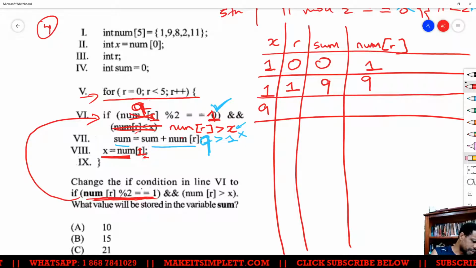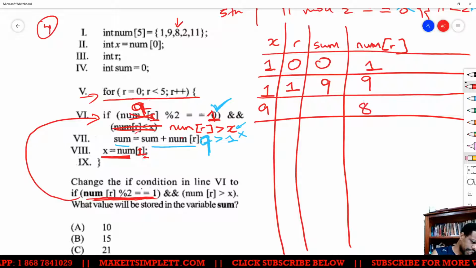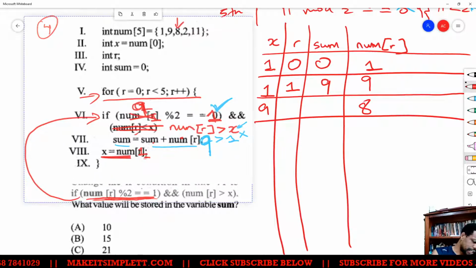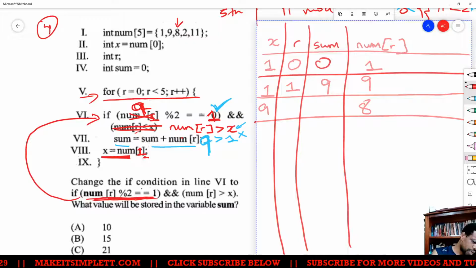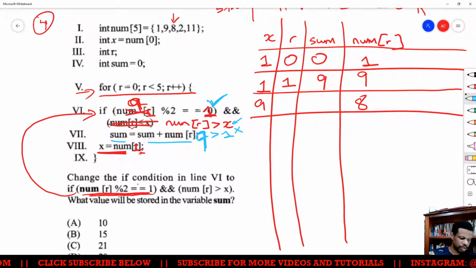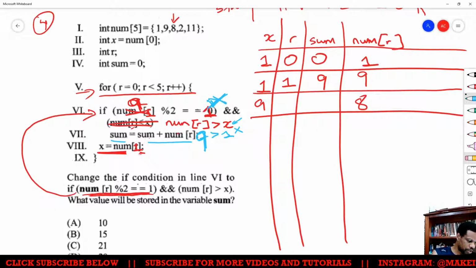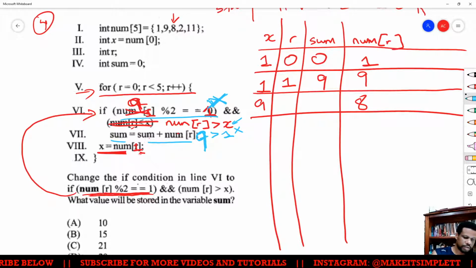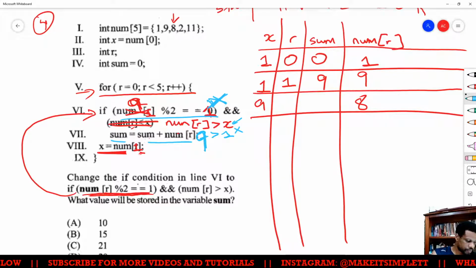Right, so now we go in and do this line here, which is x is equal to num location 1. What is that num location 1? The number 9. So x is going to change to 9. Then we're going to ask our question now. Now we're looking at the number 8, so num r is really 8. So we check 8 mod 2, is it equal to 1? The answer is no. So we're not going to add anything, because once one of these conditions is wrong, the whole thing collapses, and therefore we won't do this.